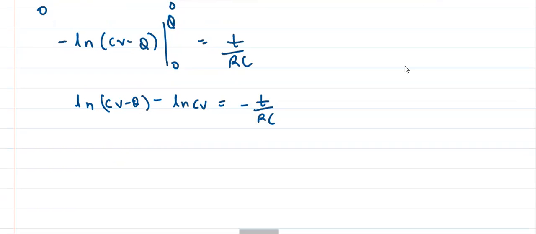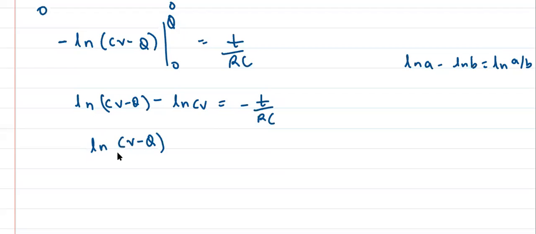What is ln a minus ln b? I hope all of you remember, this is a basic concept. It is ln a by b. Right? Very good, Samad. That is written as ln of (CV minus q) by CV is equal to minus t by RC.